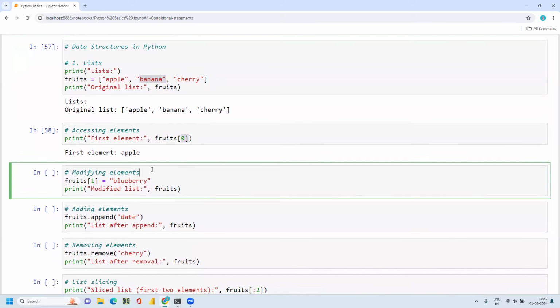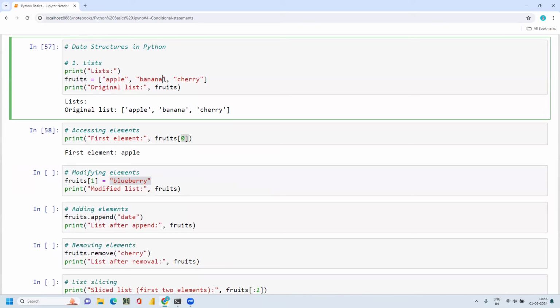And if I wanted to modify anything inside the list, for example, the second position, which is index 1, because indexing starts from 0, I want the second value to be replaced with a blueberry. Initially my list has apple, banana, and cherry.